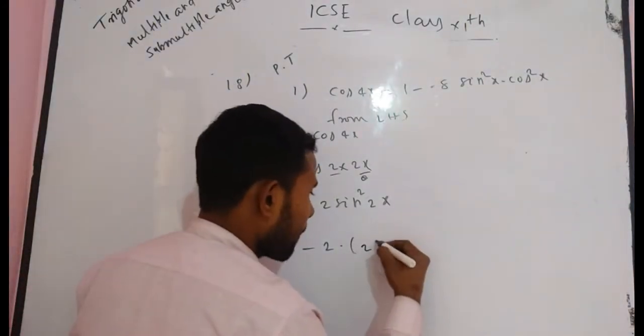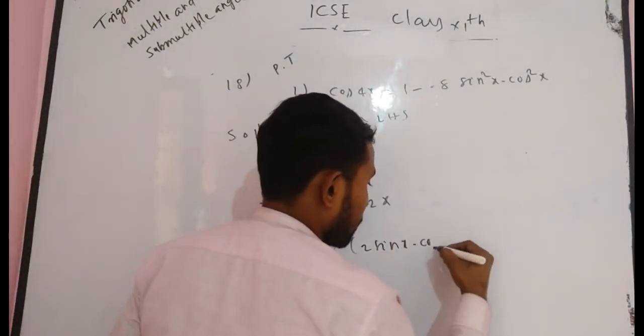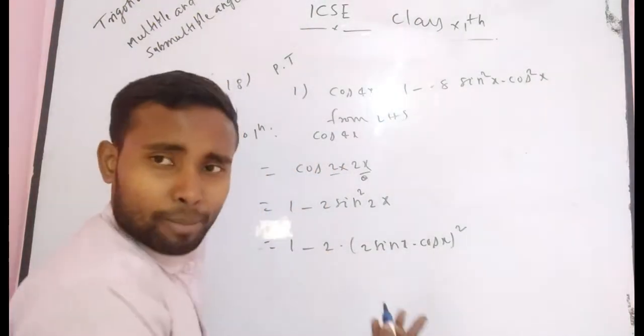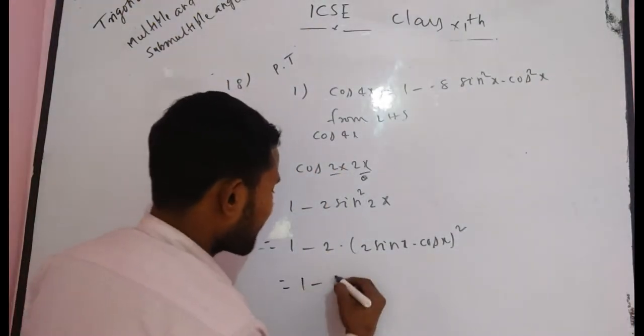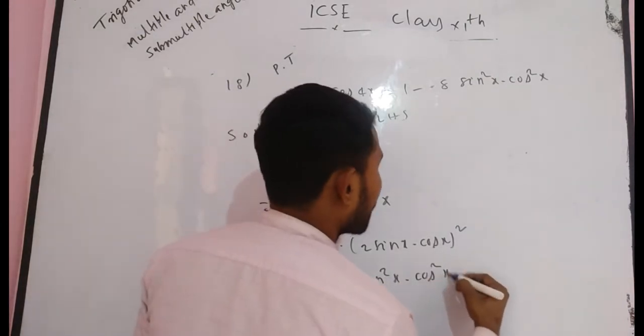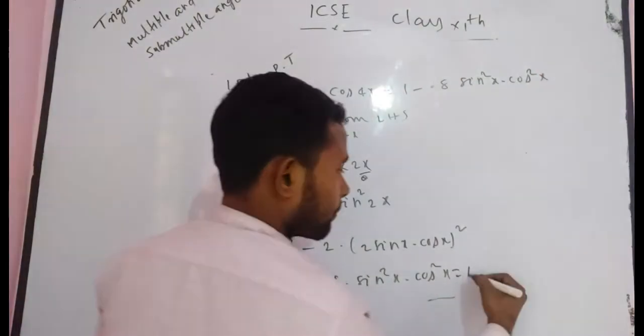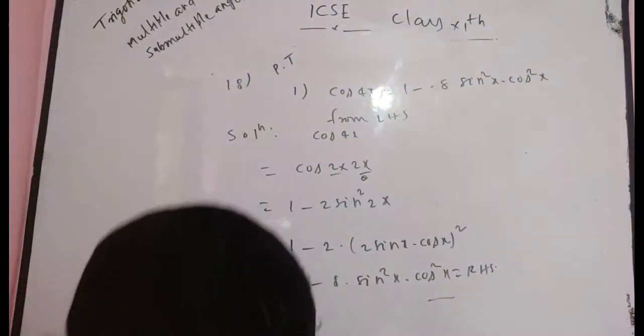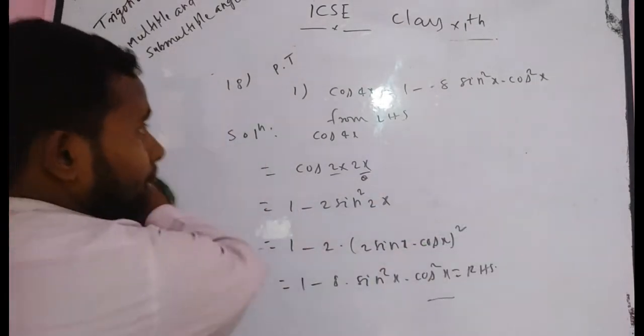Can you write again? Now, it becomes 2 whole square, 2 whole square into 2, that becomes 8. So can you write 1 minus 8 into sin square x into cos square x? Which is your RHS. I think you understand my method. Again, I take the next problem for you.